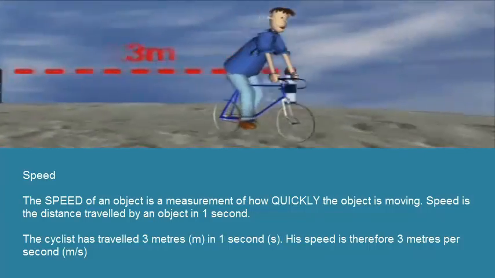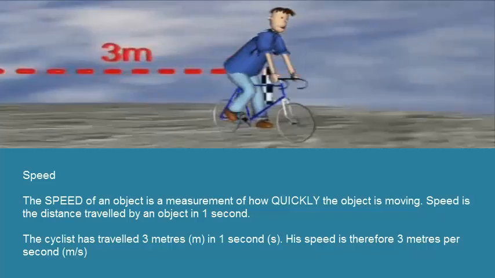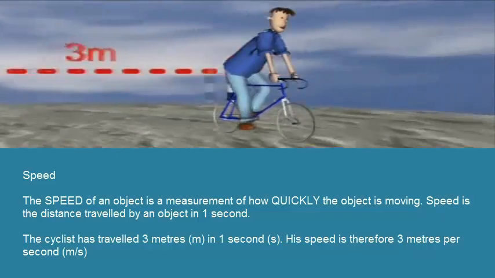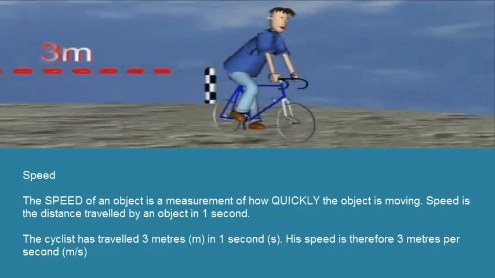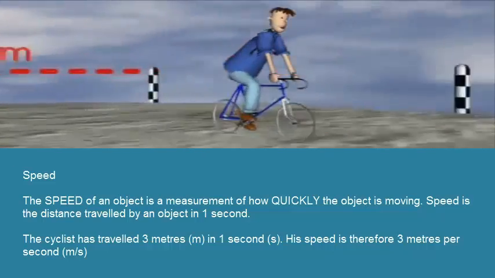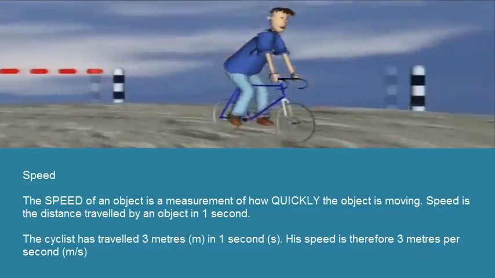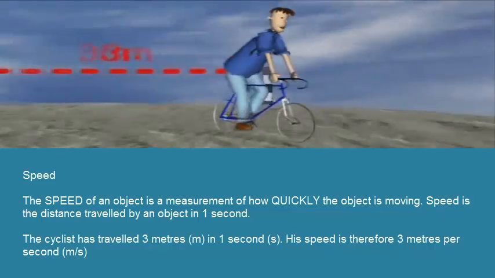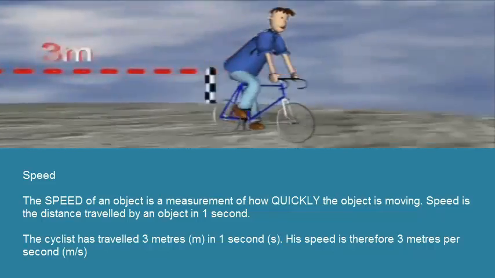The speed of an object is a measurement of how quickly the object is moving. Speed is the distance travelled by an object in 1 second. The cyclist has travelled 3 meters in 1 second. His speed is therefore 3 meters per second.